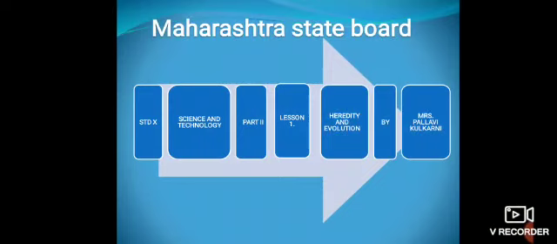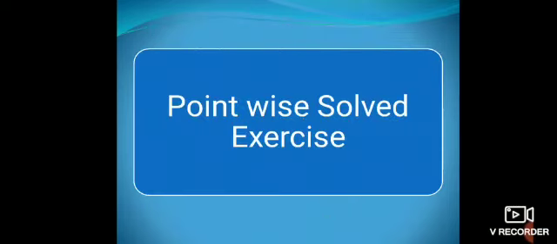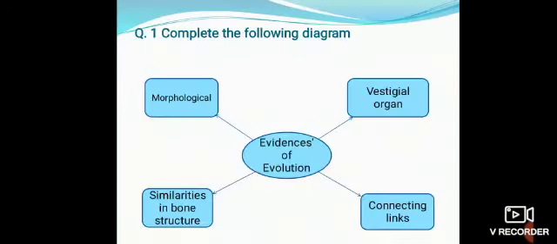Today, we are going to deal with Standard 10 Science and Technology, Part 1, Lesson 1, Heredity and Evolution. Let's start the point-wise solved exercise. Question number 1. Complete the following diagram. See at the center, evidences of evolution. We have 6 types of evidences given in our textbook.